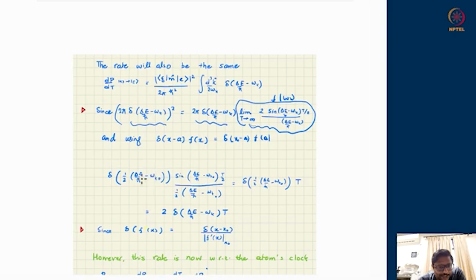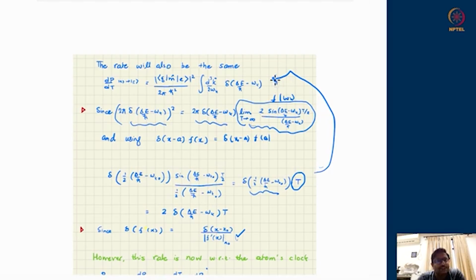And when I supply the argument of the delta function into this function, I will just get a t outside. And again the delta function is delta E upon h bar minus omega k naught, with a factor half. Using the property of the delta function, we can write this as twice the delta function with argument, the half went away. So this is just a simple algebraic exercise one should be able to do to prove this. So this is the rate of the transition.